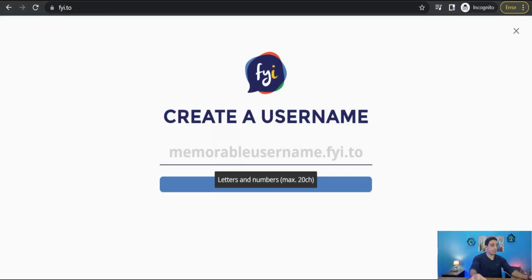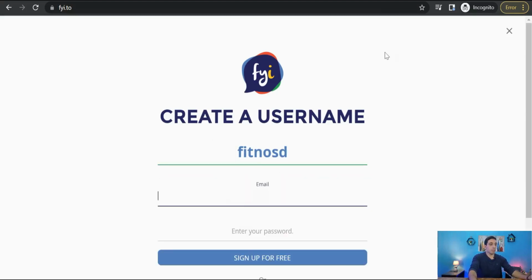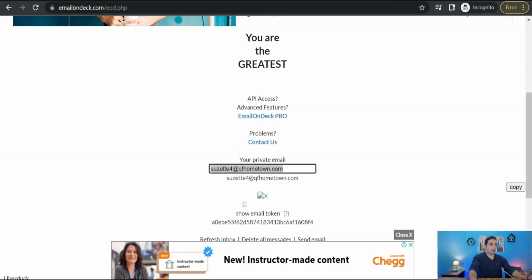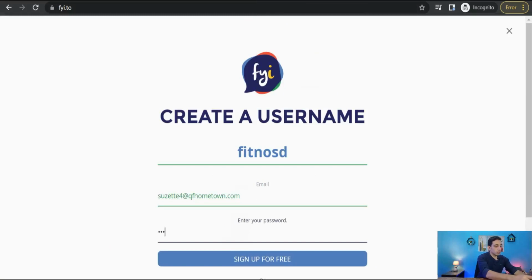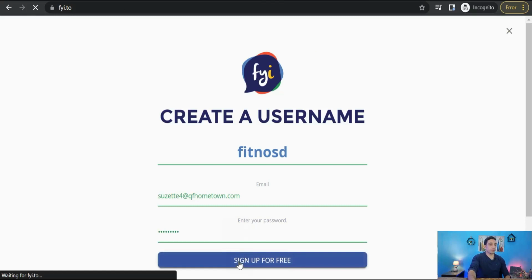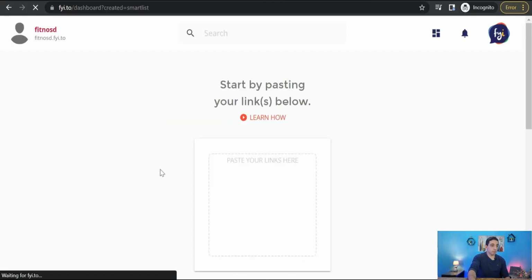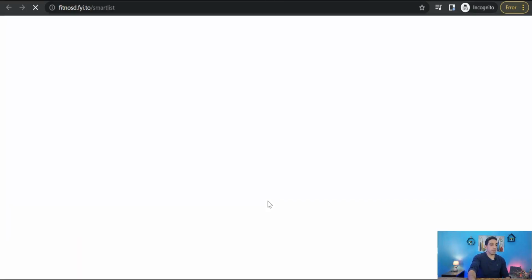For example, we can name it like fitno. Here is your email, so we can copy this disposable email, go back to our website, Ctrl V, enter your password, sign up for free, open,